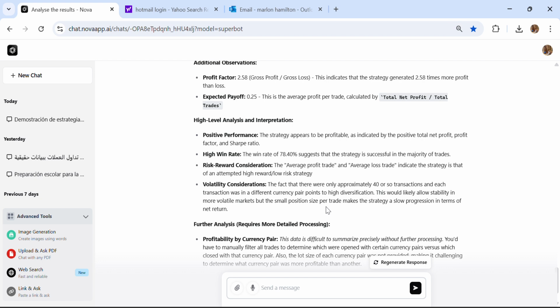Now we're looking at positive performance. The strategy appears to be profitable, as indicated by the positive total net profit, profit factor and Sharpe ratio. A high win rate: the win rate of 78.4% suggests that the strategy is successful in the majority of trades. Risk reward: the average profit trade to average loss trade indicates the strategy attempts a high risk reward.